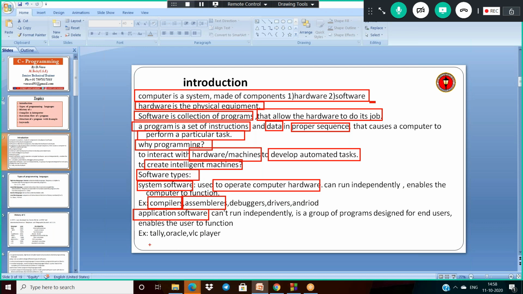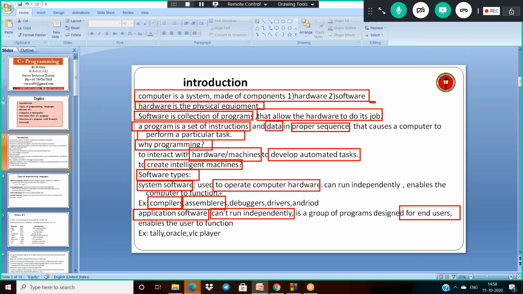It must depend on another software, so that is why we can't run application software independently. Most of your apps are designed as application software. Application software is related to the end user, not for the computers or the hardware. It is for the purpose of end users.